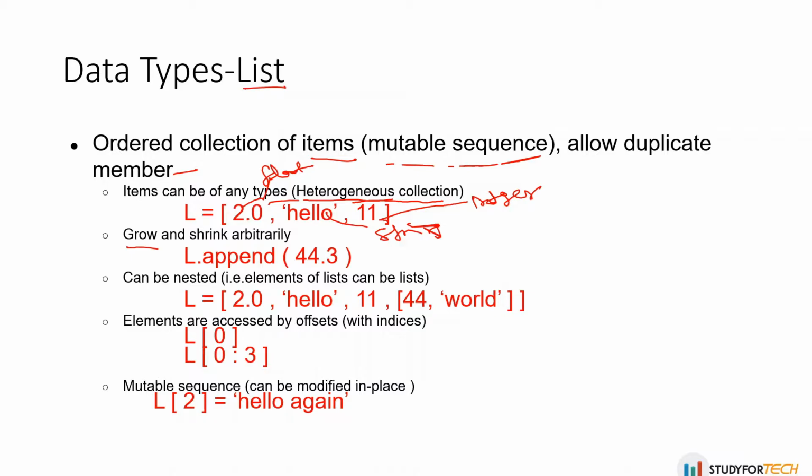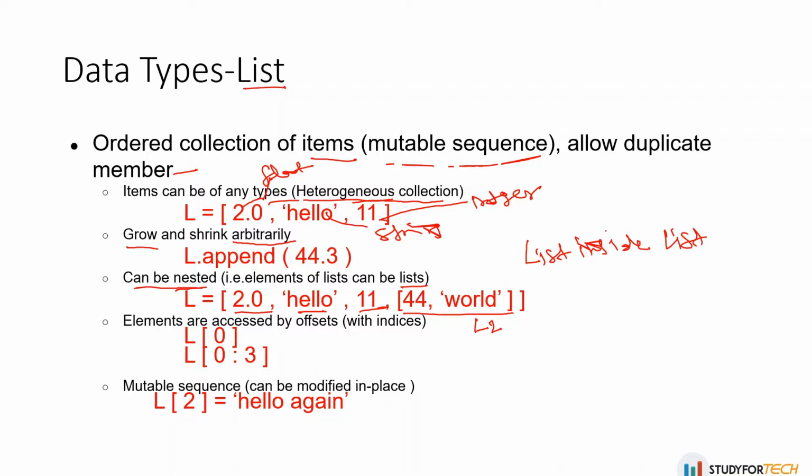It can grow and shrink arbitrarily. So you can add anything to the list, you can delete anything, so it will grow and shrink also. It can be nested. An element of a list can be a list, that means a list inside a list. Here you can see it is a float, a string, an integer, and then inside that we have one list again. Let's suppose this is the L2 list.